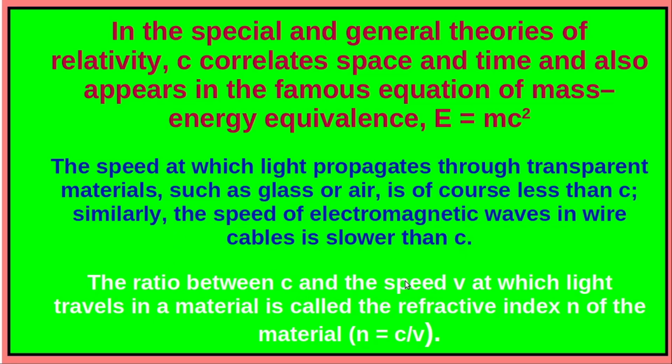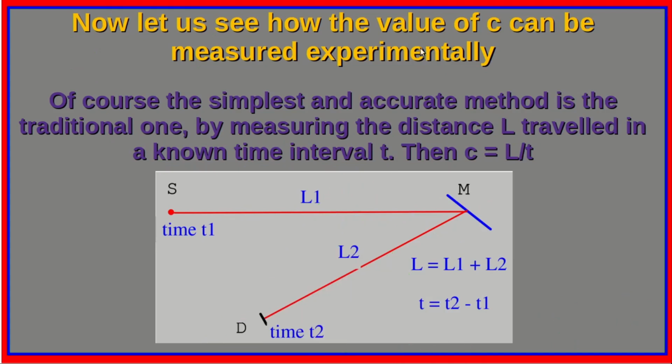In fact, the ratio between c and the speed v at which the light travels in a material is called the refractive index of the material, n = c/v, and is the characteristic of that particular medium. Now let us see how the value of c can be measured experimentally.